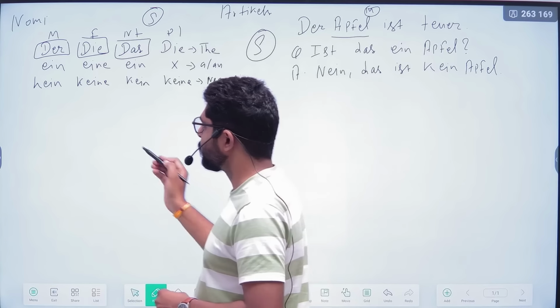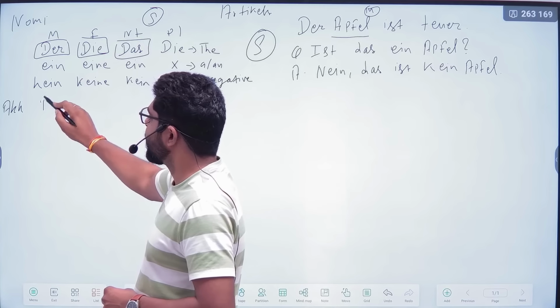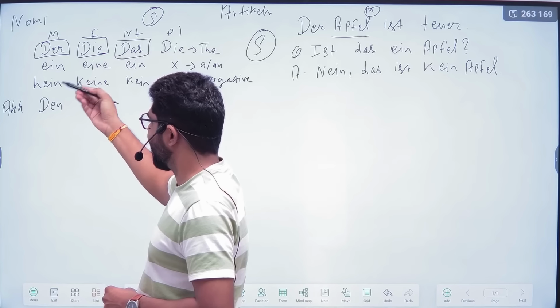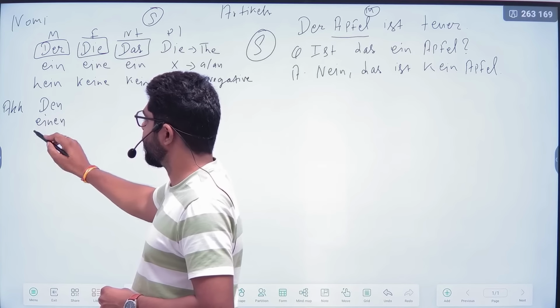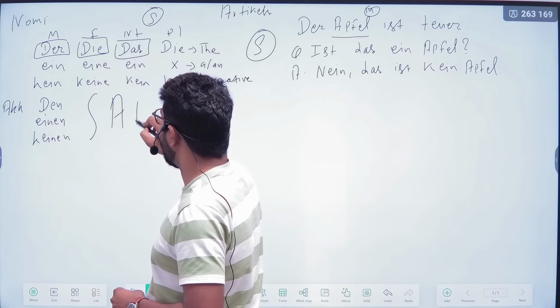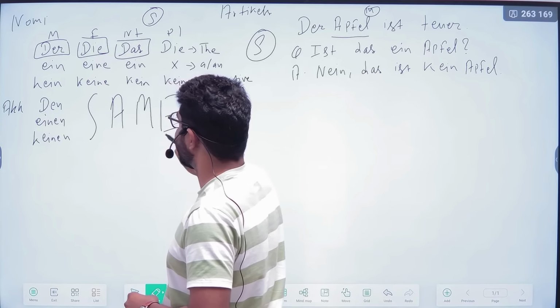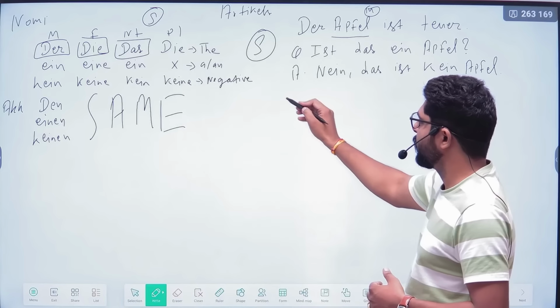Next, we are going to the next case also: accusative. Accusative means der will change into den, ein will change into einen, and kein will change into keinen. All other articles will be exactly the same as nominative. But what exactly is accusative?